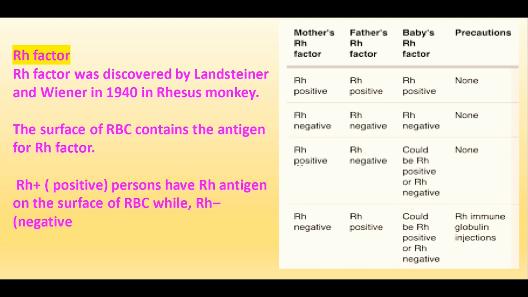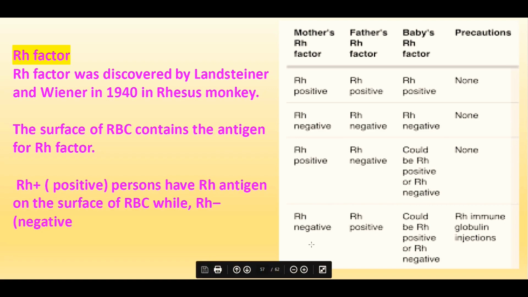When the mother and the father are both RH positive, there will not be any problem at childbirth, because the child also will be positive. Similarly, when both mother and father are negative, the child also will be negative, and so there is no problem. When the mother is positive and the father is negative, the child can be positive or negative. Here also, at the time of birth there is no problem.